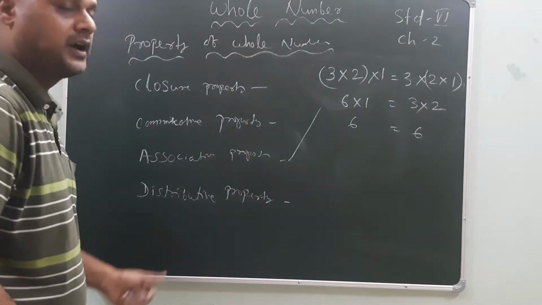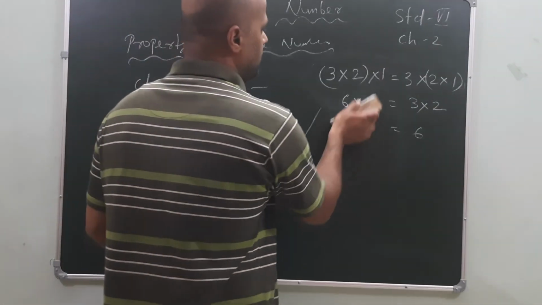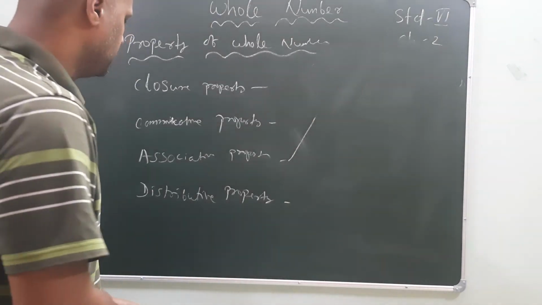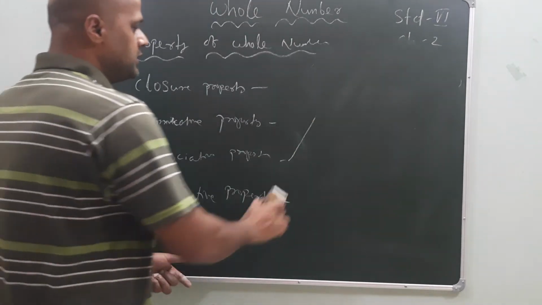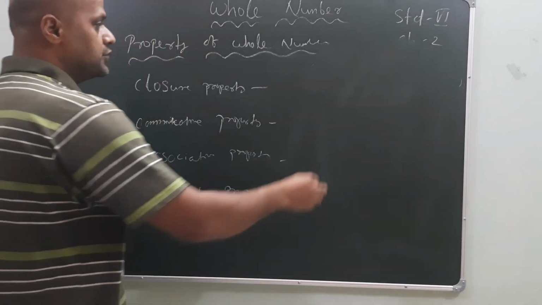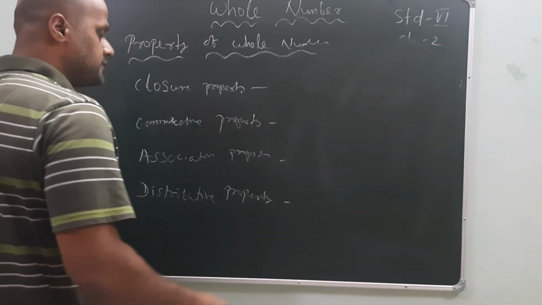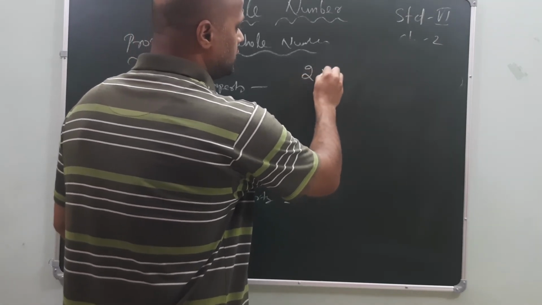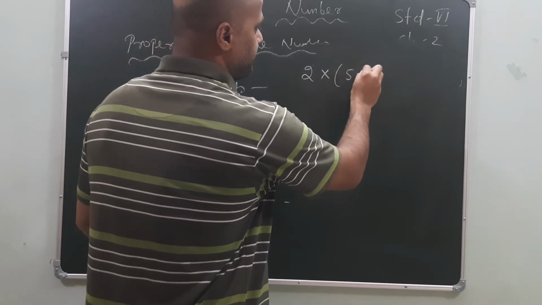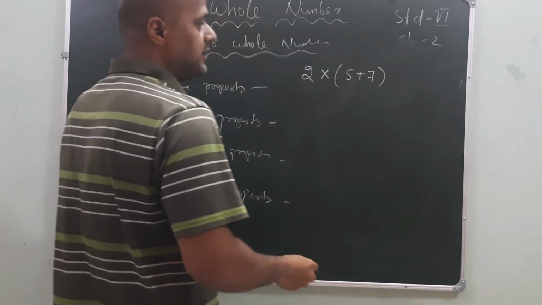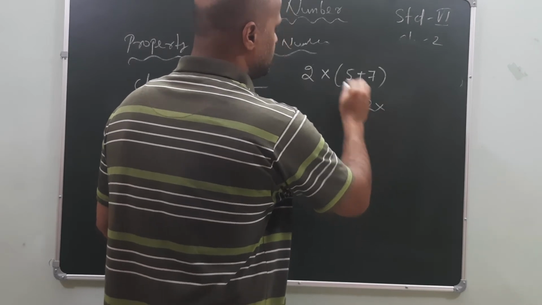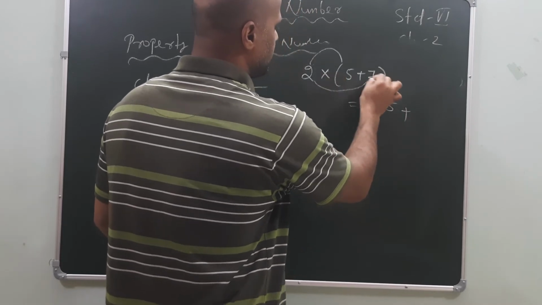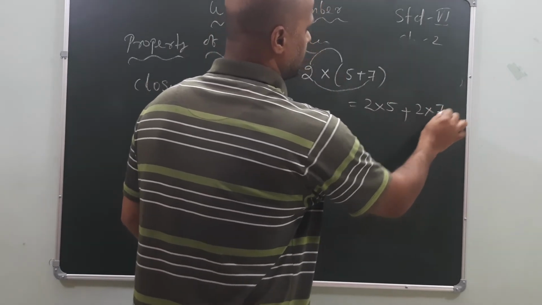Okay. Now come to the distributive property. It is very, very important for you. I will show you with examples. Check it here, children. Distributive property is nothing but, remember this one: 2 into (5 plus 7) is equal to 2 into 5, then plus comes, and this 2 is multiplied with 7, 2 into 7. It is like this.